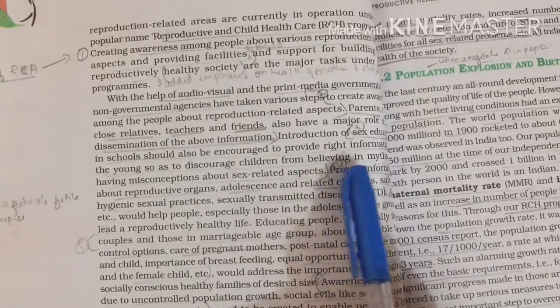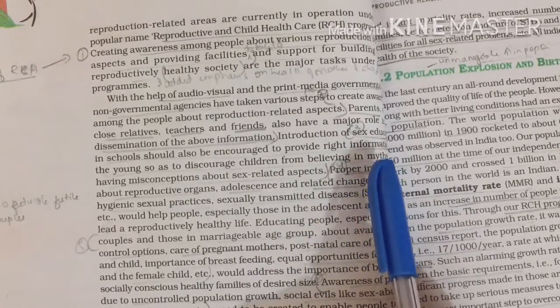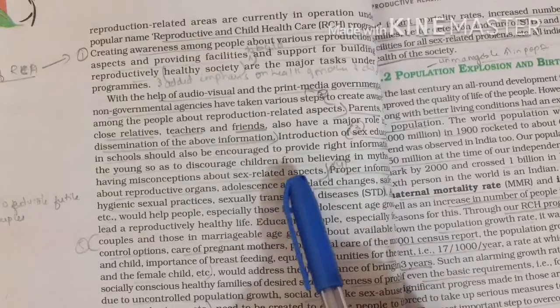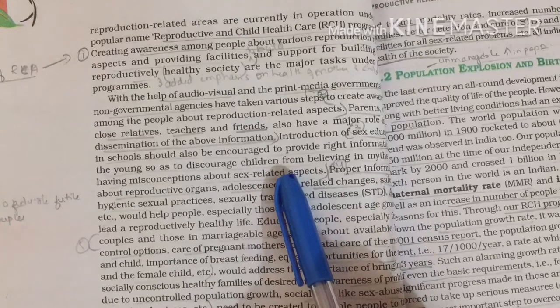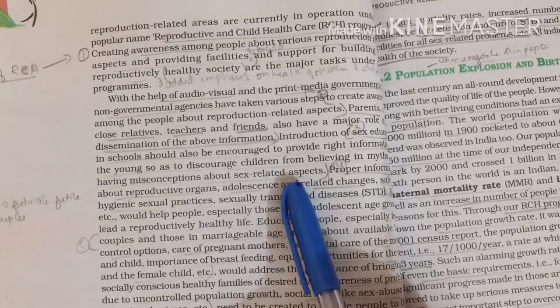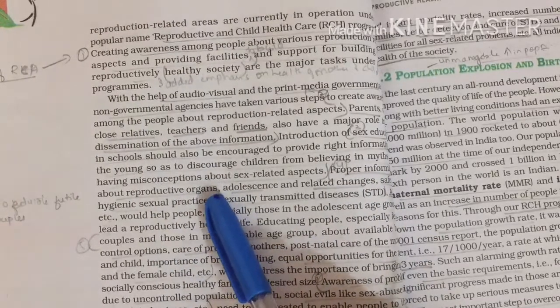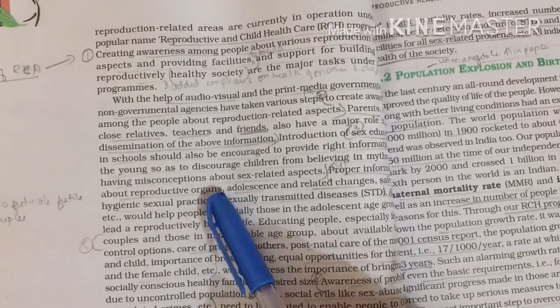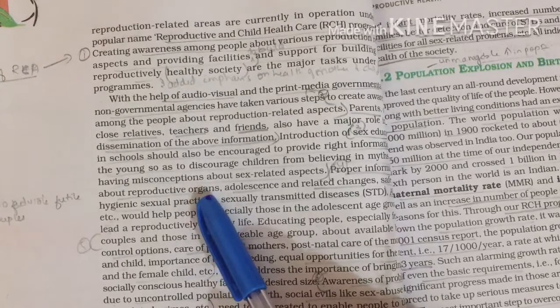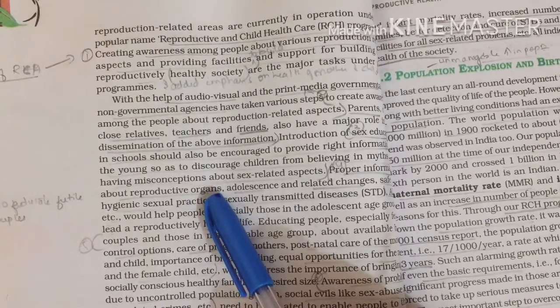Like unbelievable things that will be happening, we call it as myths. Those should not be believed by the children. So at a right age, right information should be given for the students. Proper information about reproductive organs. Actually what is the function of the reproductive organs, where it is located, what do they do. Every information should be given.